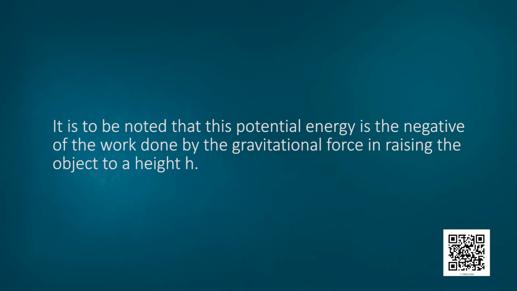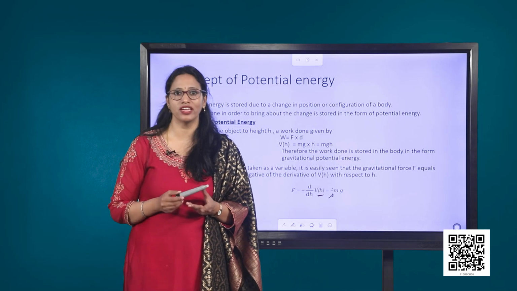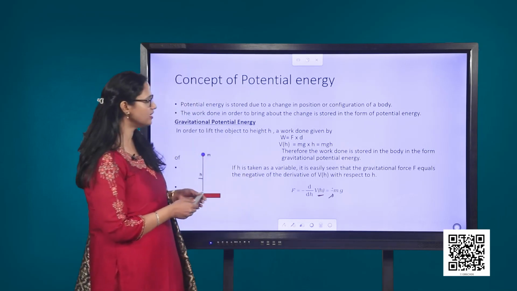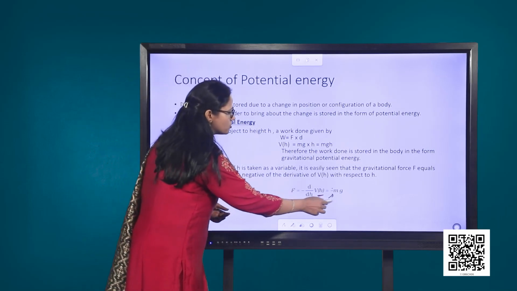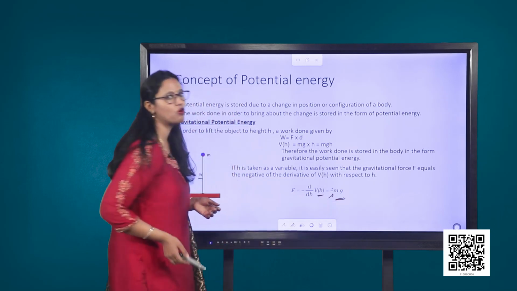It is to be noted that this potential energy is the negative of the work done by the gravitational force in raising the object to a height h. If h is taken as a variable, of course, we have already seen that minus d by dh of the potential energy will be equal to minus of mg.